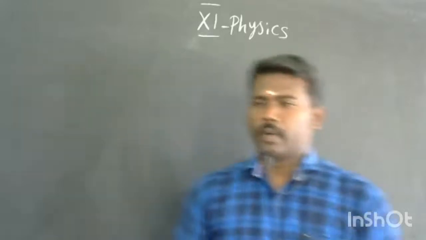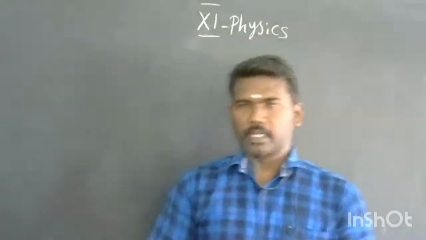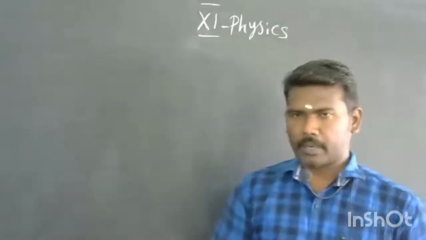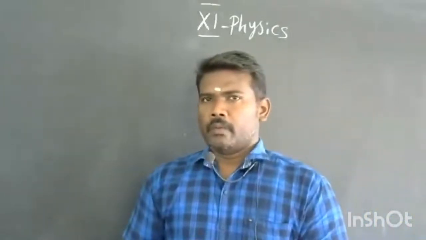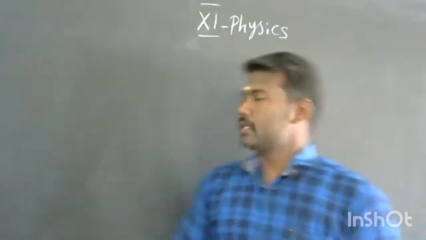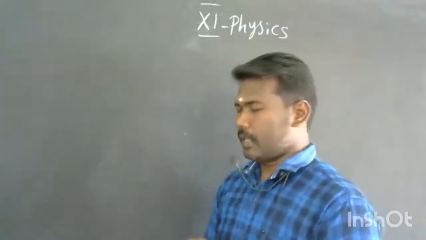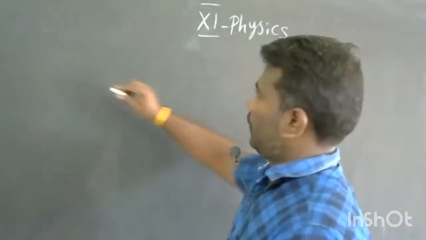Students, now I am going to explain the various special cases in Doppler effect. We know the general formula for the Doppler effect, the relation between the apparent frequency and the original frequency.